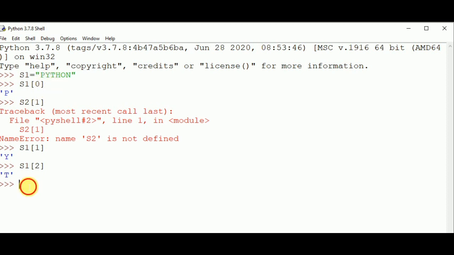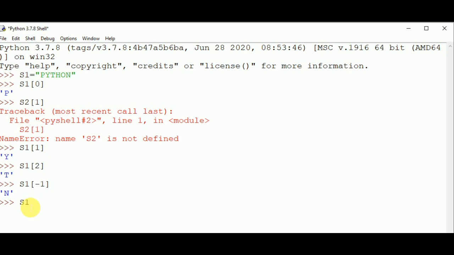If we talk about negative indexing, we have discussed that it starts from -1. So s1 of -1 shows us n, because n is the starting point of negative indexing from right to left.